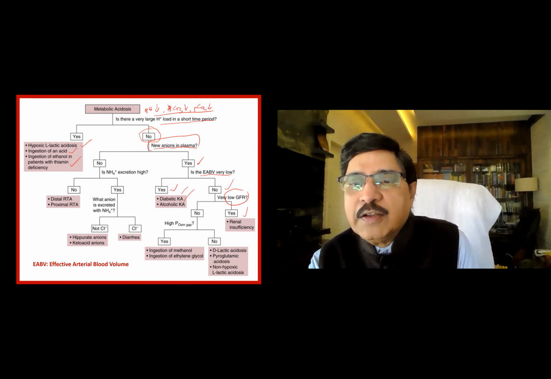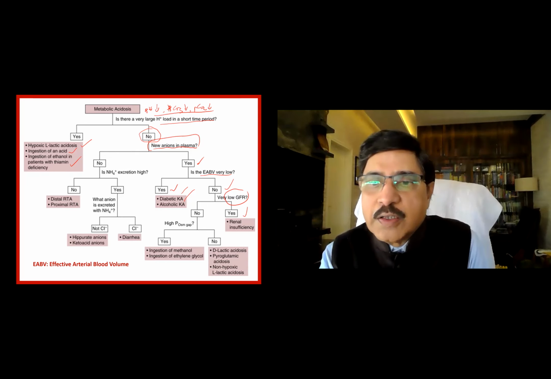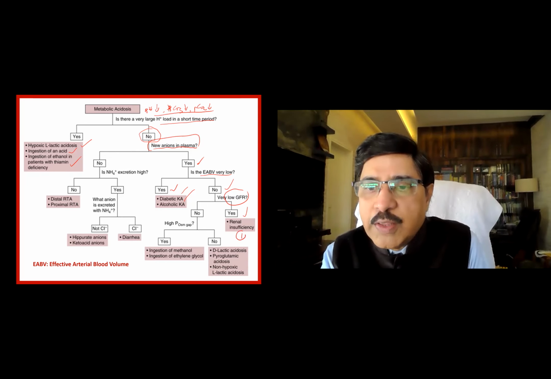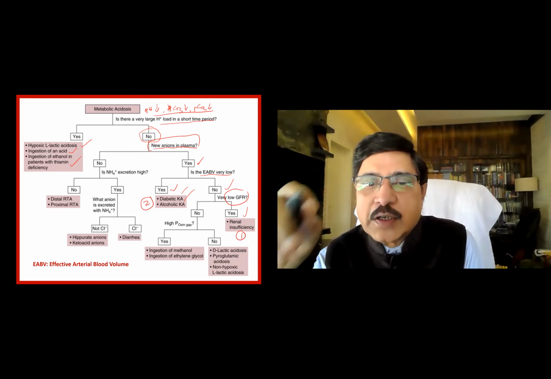If the creatinine is normal, from the creatinine we can derive the eGFR using the MDRD formula, you know that. And if the eGFR is normal, then we are thinking of something else. If it is lower, that means depressed renal function, renal insufficiency, is the cause. This is one of the very important causes. Two causes are covered.